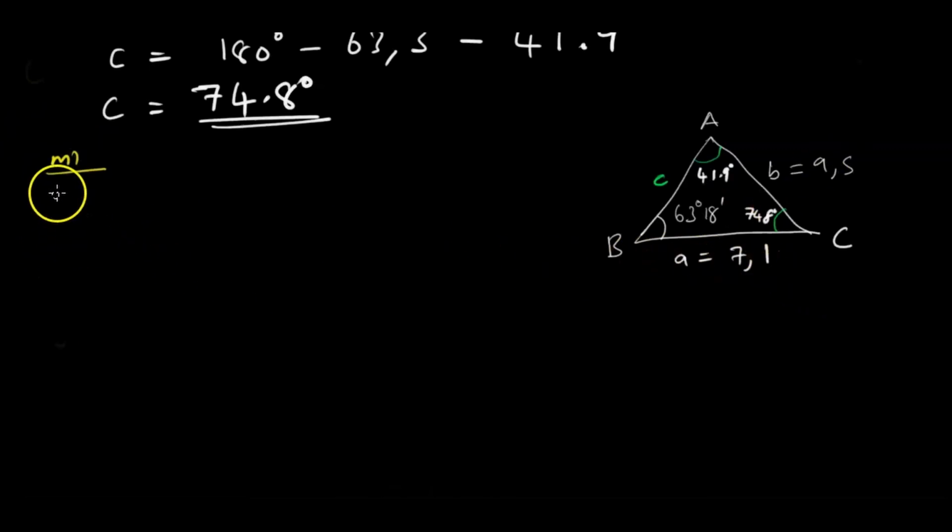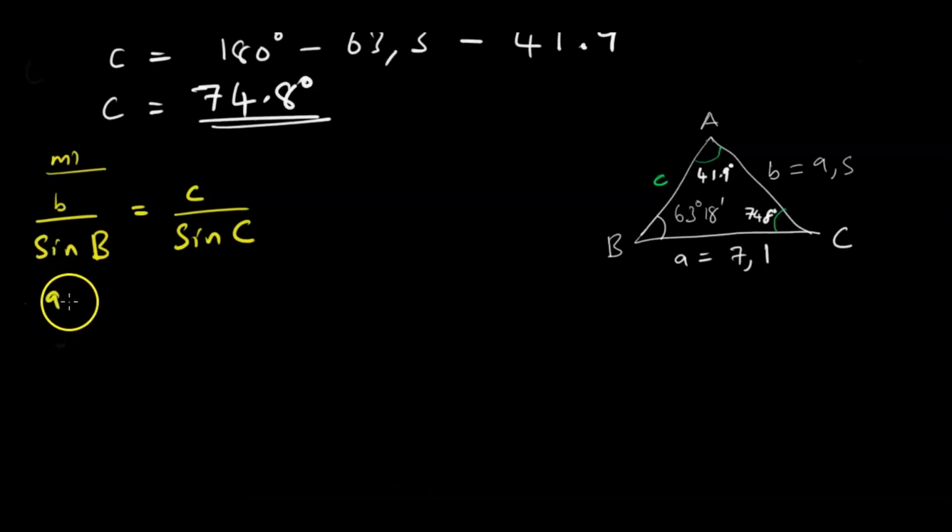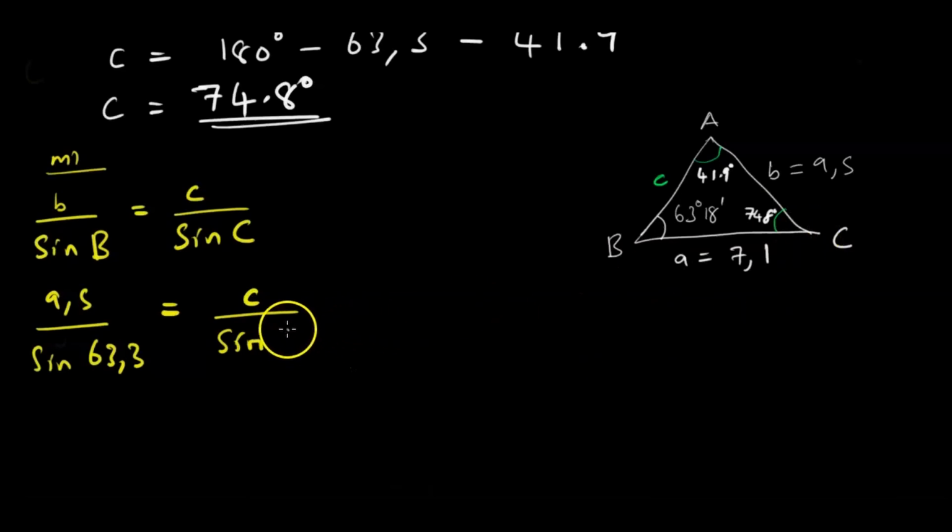So in the question we have B. So we say B over the sine of B, quoting the sine rule here, is equal to C over the sine of C. B is 9.5 over the sine of the angle, which is 63.3. Remember, we cannot deal with it in minutes. We have to convert everything to degrees. This is equal to C, which we are looking for, over the sine of C, which is 74.8.